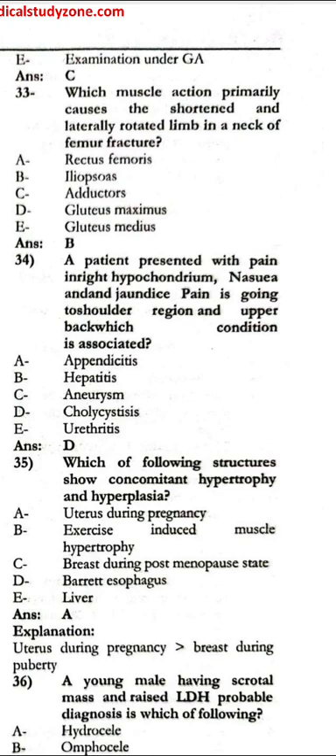The patient presented with pain in the right hypochondrium, nausea, and jaundice. The pain is going to the shoulder region and the upper back. Which condition is associated? That is cholecystitis.